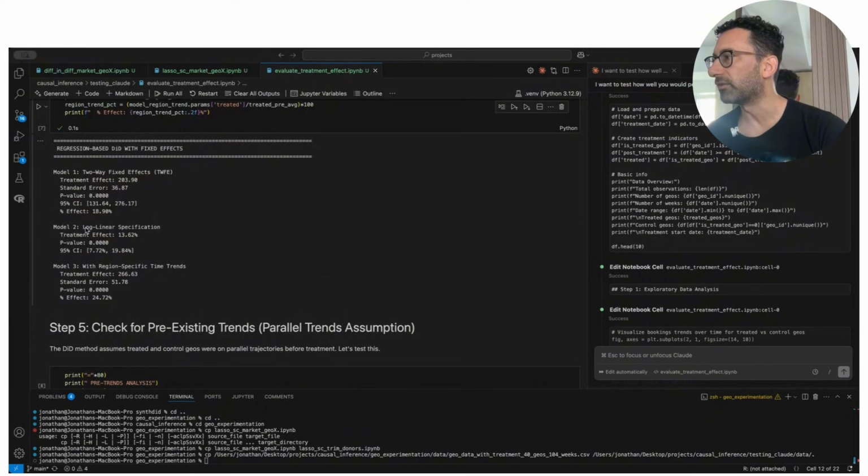Now, incidentally, the log-linear one actually got a little bit closer result, and the true effect is inside the confidence interval, and that's not the case for the two-way fixed effects. And then with the region-specific time trends, that model had an even higher estimated effect of 25%.